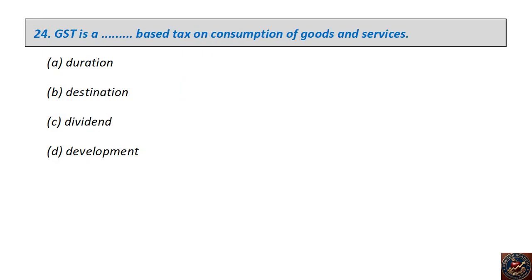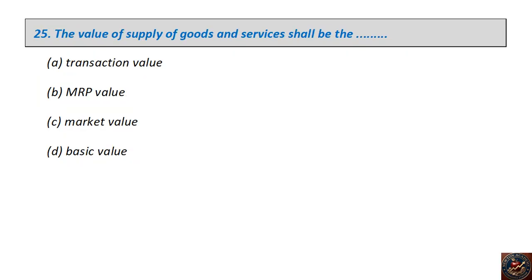GST is a dash-based tax on consumption of goods and services: duration, destination, dividend, development. The right answer is destination. The value of supply of goods and services shall be the dash: transaction value, MRP value, market value, basic value.